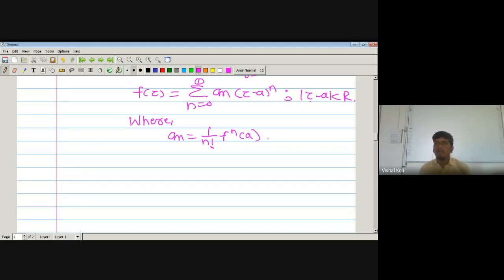Now for any value of r, the series converges to f(z). Now, as the series converges to this, it means it has no singular point in this region, the region having center a and radius r.